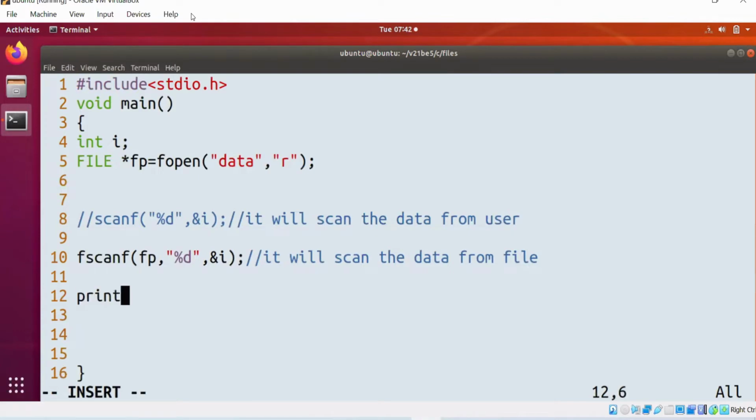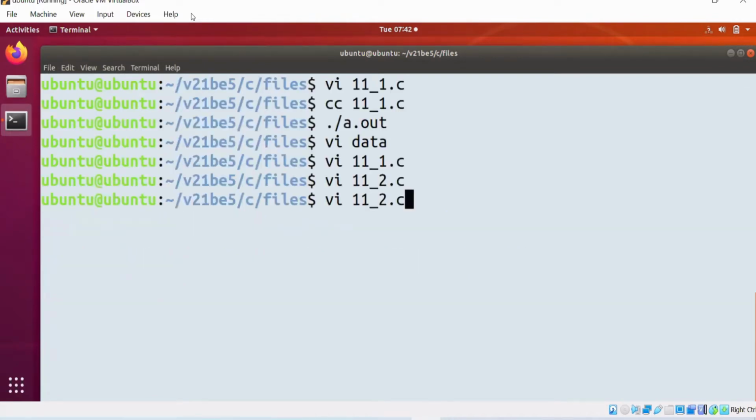After that, printf i is equals to %d. I'm writing the reverse of the previous program. Will you agree? In the previous program, we kept one integer into the file. Now that integer we are reading from the file. Let me compile the code.